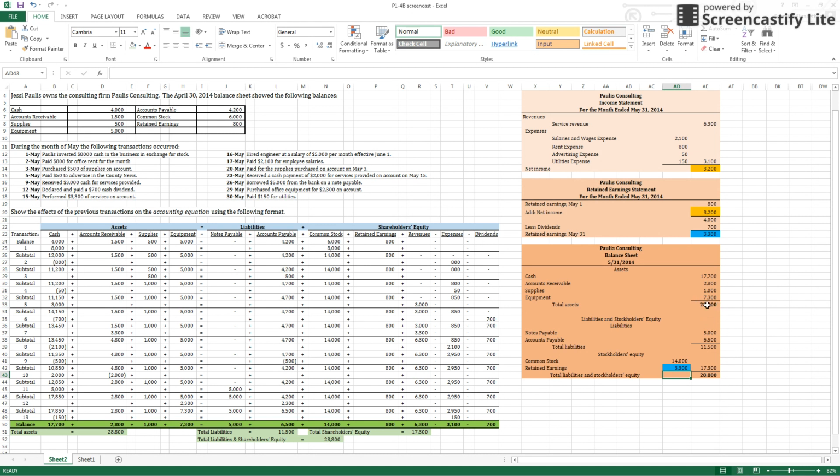And our balance sheet, I put these in bold, must balance just like our accounting equation always balances. And we can see we have total assets of $28,800 and total liabilities and stockholders' equity of $28,800. So our balance sheet does indeed balance. And now we have financial statements that different users, either external or internal, most likely external, can use.